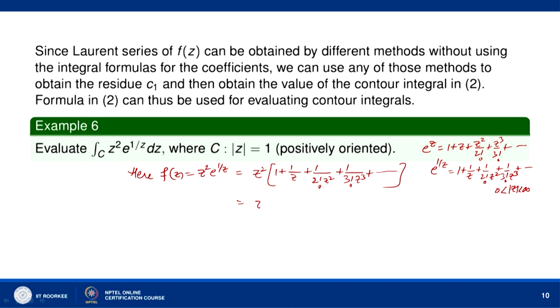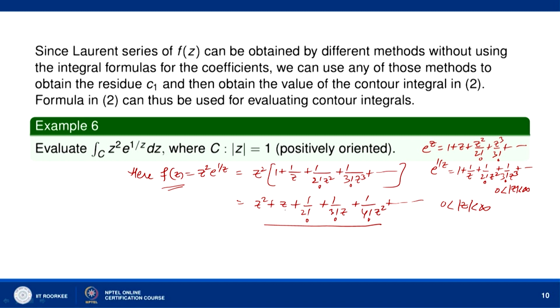So, this is z square plus z plus 1 by 2 factorial, 1 by 3 factorial into z, 1 by 4 factorial into z square and so on we get. Now, this is the Laurent series of the function f(z) in the region 0 less than mod z less than infinity. z equal to 0 is the only singularity of f(z), and this is an essential singularity.